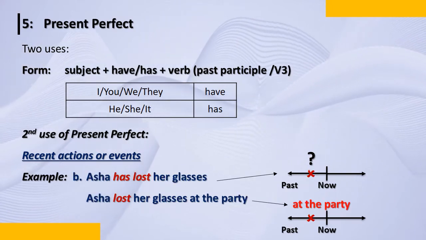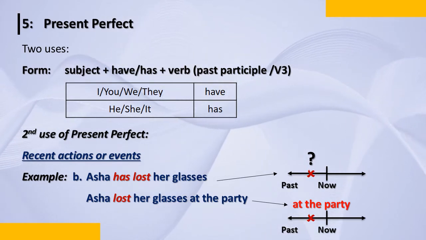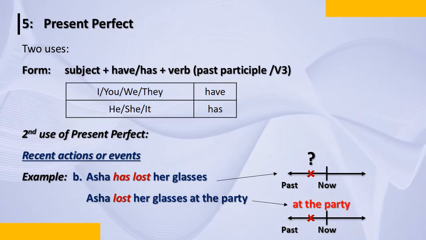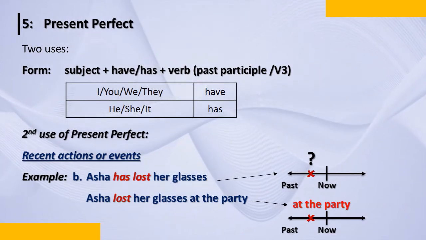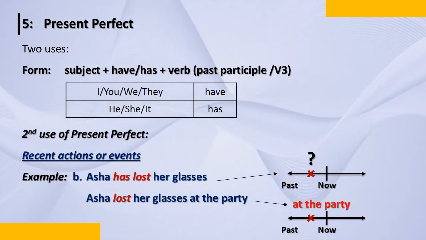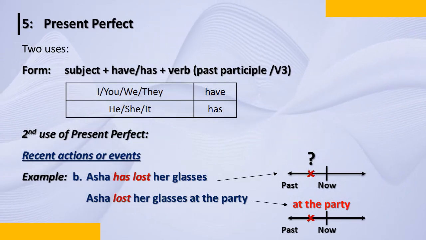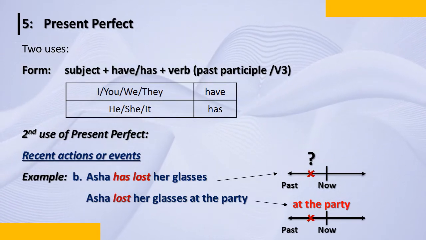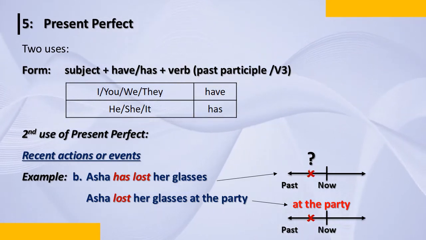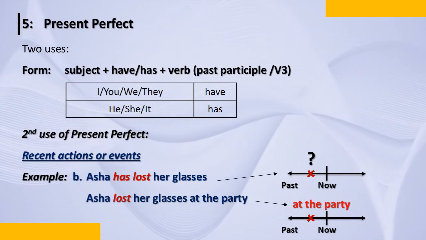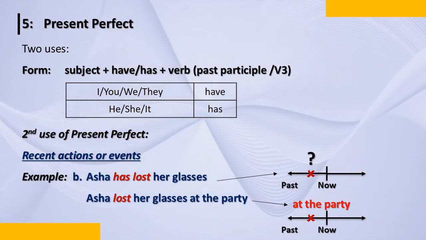In the second one, Asha has lost her glasses. Now, I'm being very clear with the second sentence. Asha lost her glasses at the party. Where? At the party. You can make it more clear. Asha lost her glasses at the party last night. So where and when? You're talking about both.